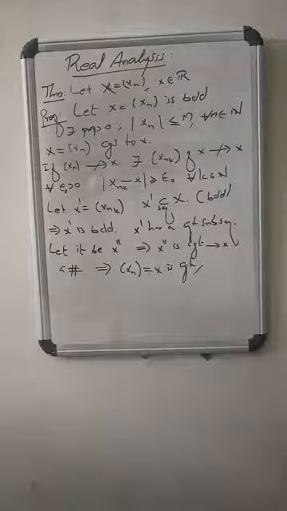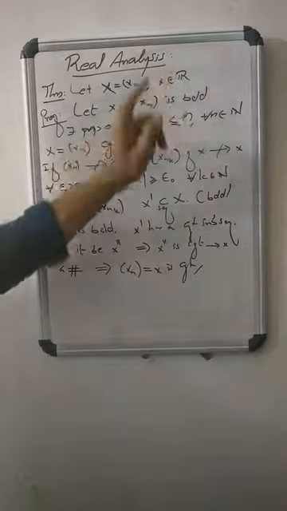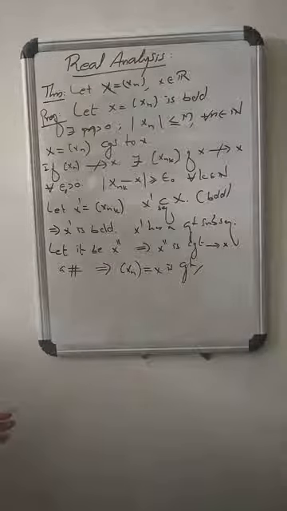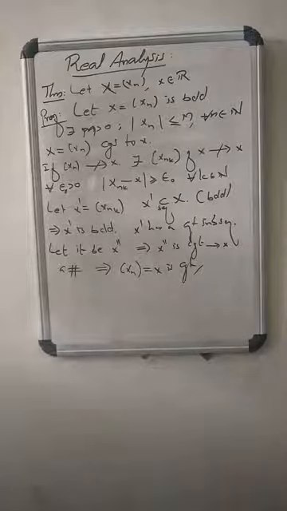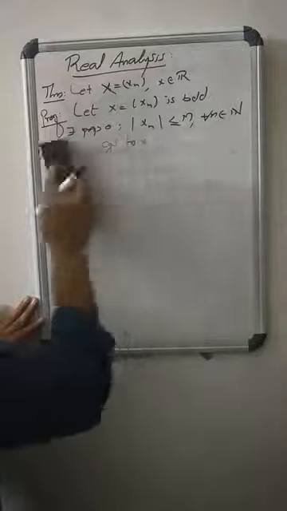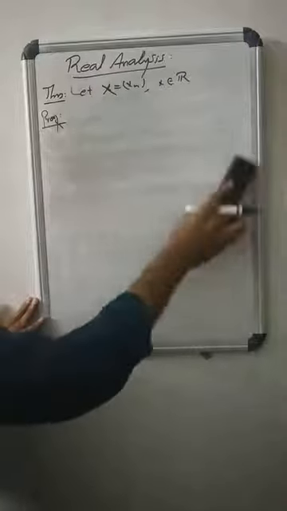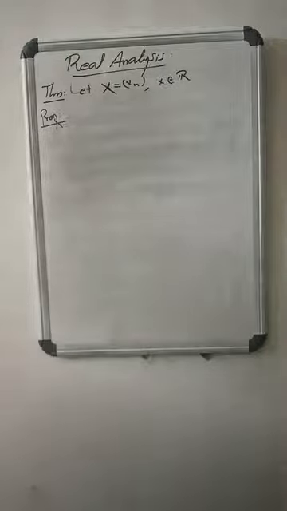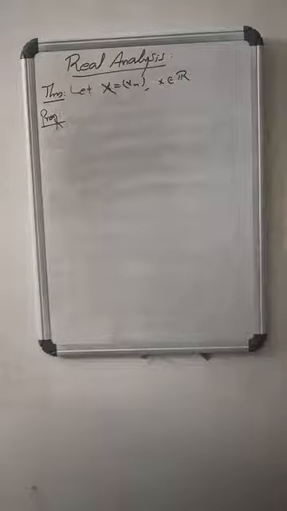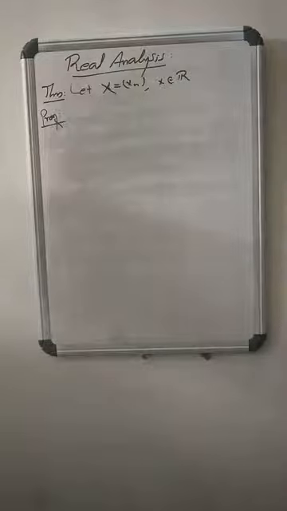If xn is a bounded sequence of real numbers, and x is in R such that every subsequence of xn converges to x, then the given sequence also converges. That means if every subsequence of a bounded sequence converges to a particular point, then the given sequence also converges to that limit. That is the conclusion. Agree?